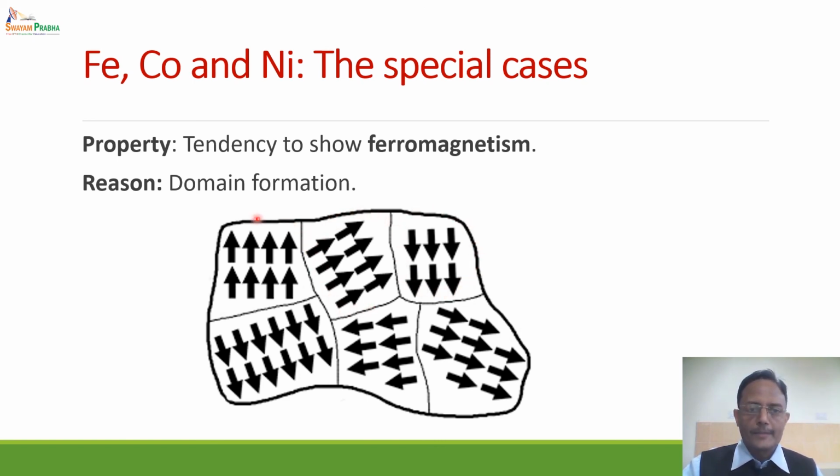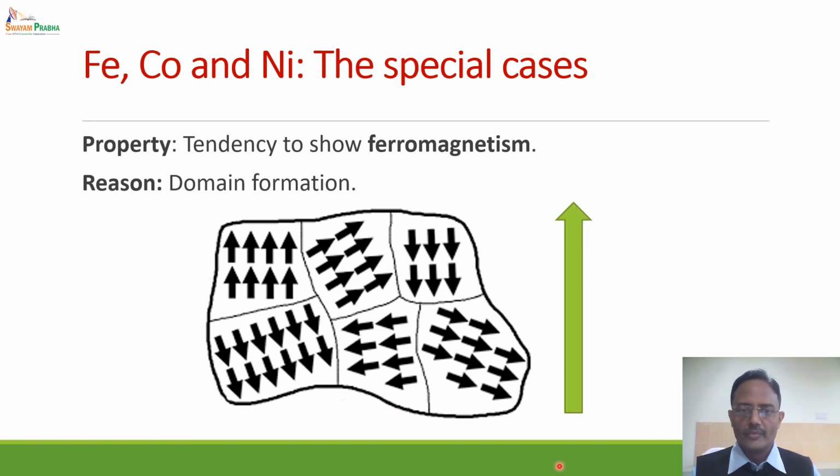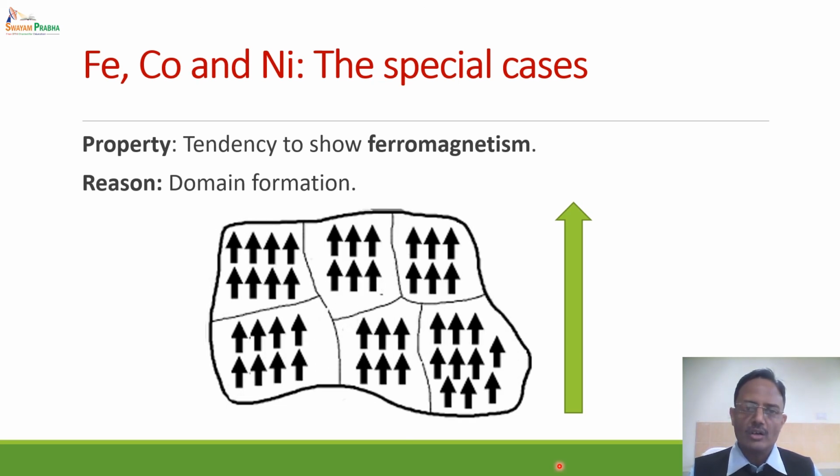Now, in the absence of any external magnetic field, these domains are randomly oriented, and since they are randomly oriented, the net magnetization is 0. But if we apply an external magnetic field, the direction of these domains immediately changes to the direction of the magnetic field, and there is strong magnetization along the direction of the magnetic field.